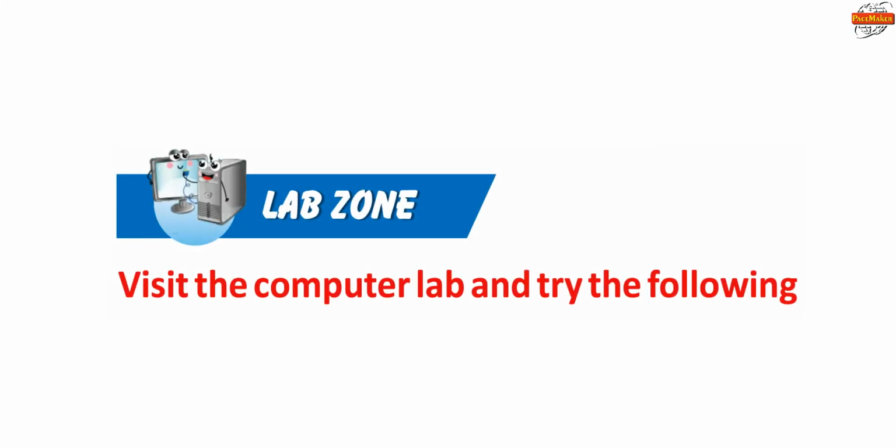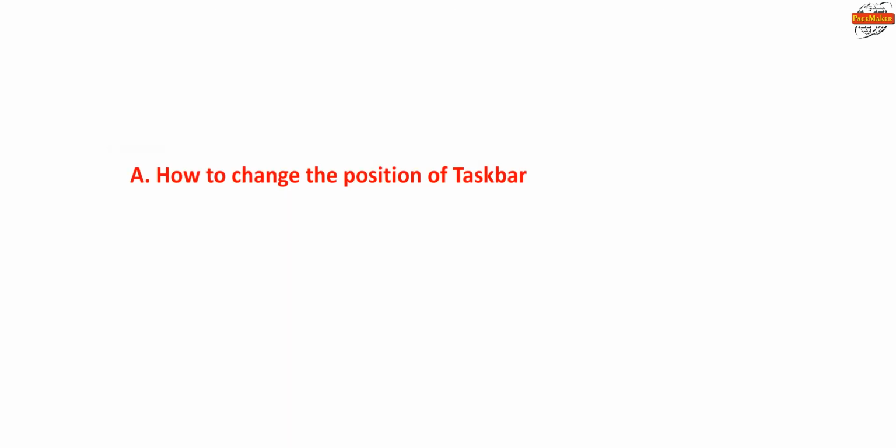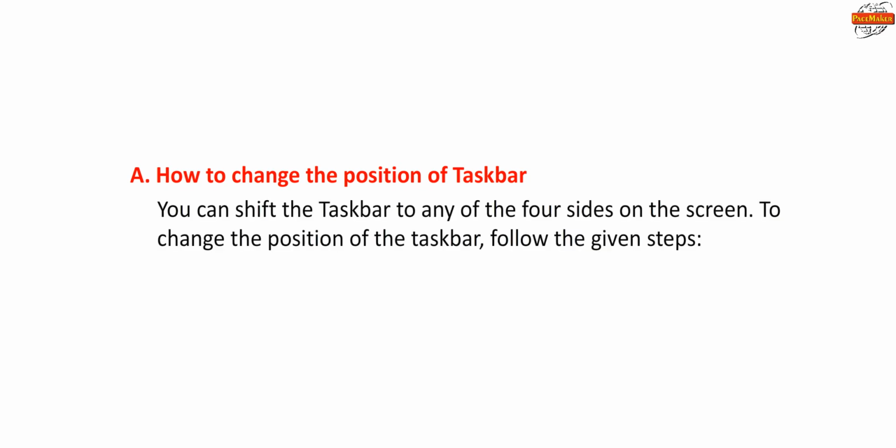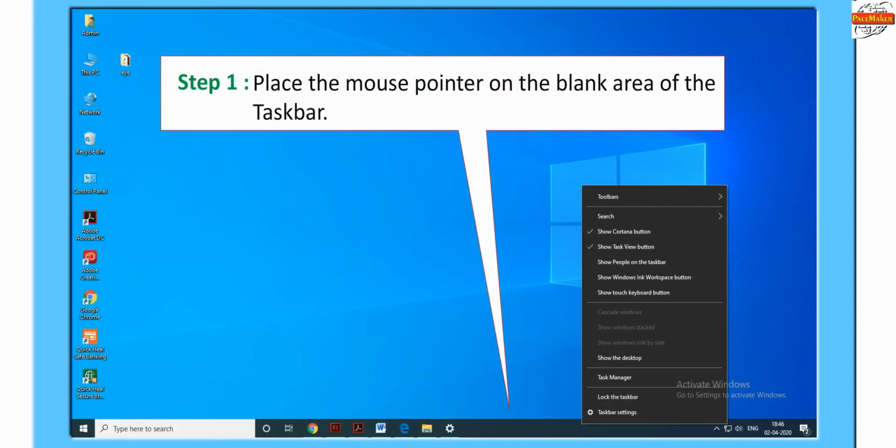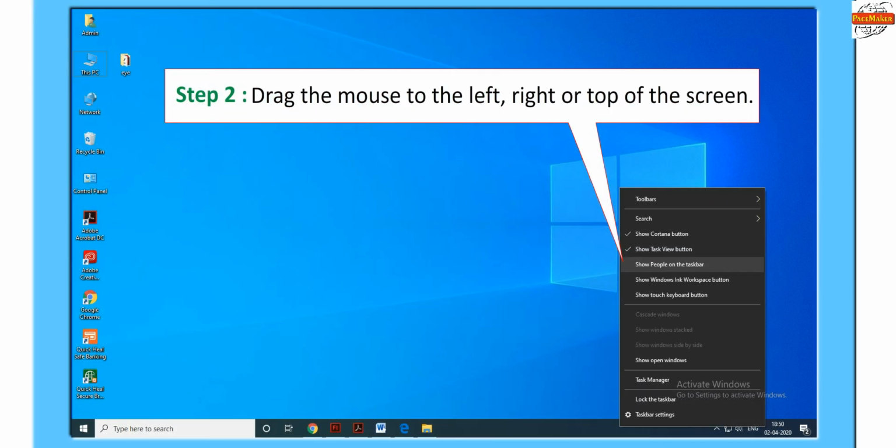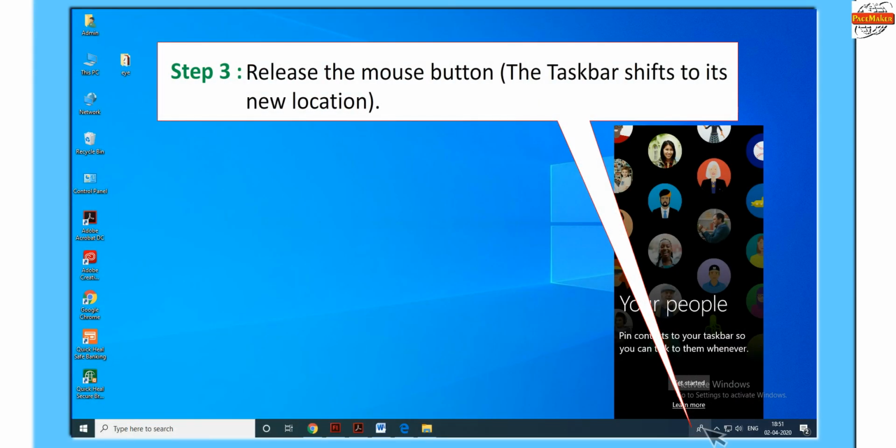Lab Zone. Visit the computer lab and try the following. A. How to change the position of taskbar. You can shift the taskbar to any of the 4 sides on the screen. To change the position of the taskbar, follow the given steps. First, place the mouse pointer on the blank area of the taskbar. In Step 2, drag the mouse to the left, right, or top of the screen. Step 3. Release the mouse button. The taskbar shifts to its new location.